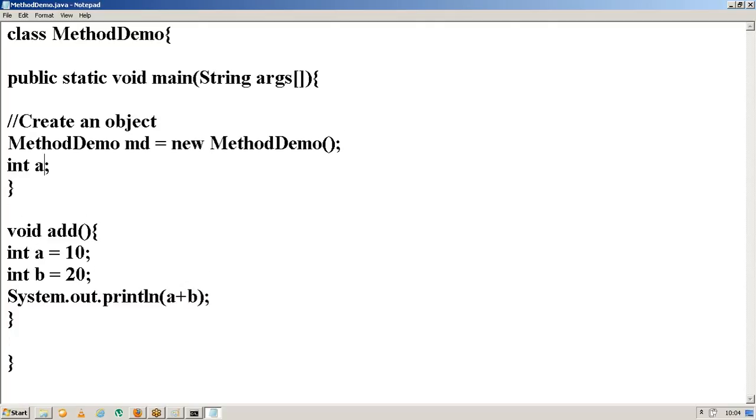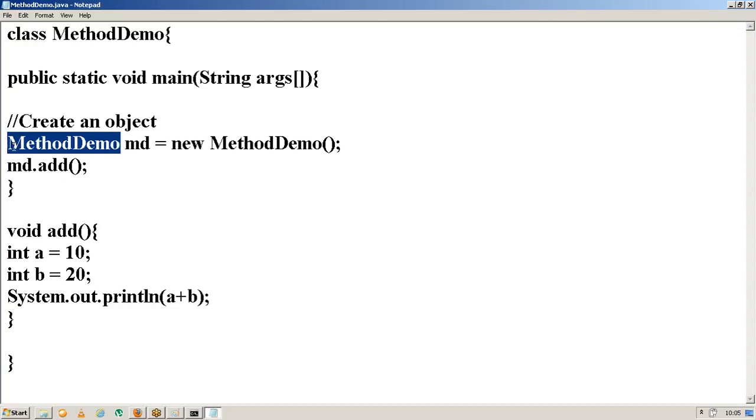Coming to object name, we can give anything: MD, ABC, or DEF, whatever you want. But I'm taking it as MD right now. It is nothing but we are creating a variable with the name MD of type method demo. It is same as integer a, it may be a, b, c, whatever. Integer a means we are creating a variable a of type integer. Likewise, we are creating a variable md of type method demo.